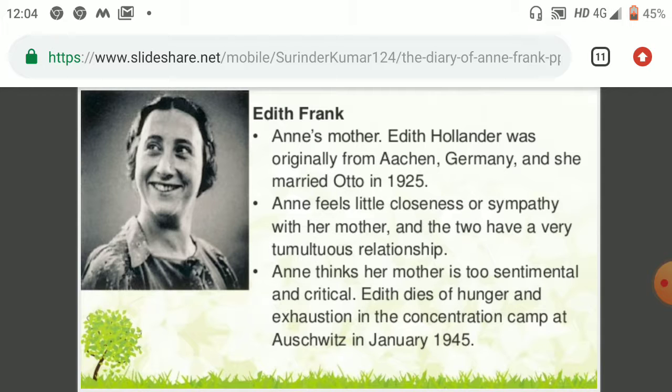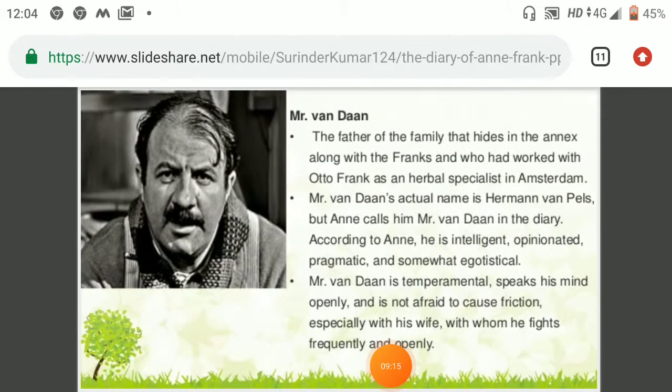It means a kind of low closeness in a relationship. So Anne Frank was more related to her father, not the mother. Anne thinks that her mother is too sentimental and critical. Edith dies of hunger and exhaustion in the concentration camp at Auschwitz in January 1945.